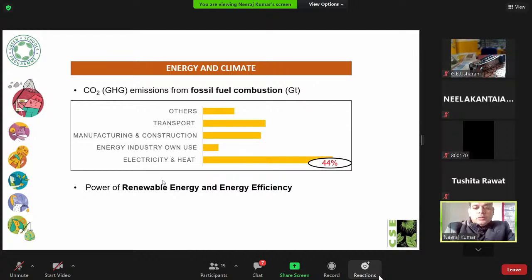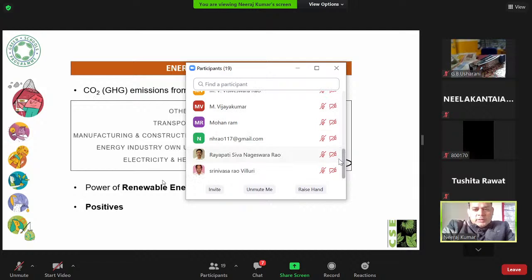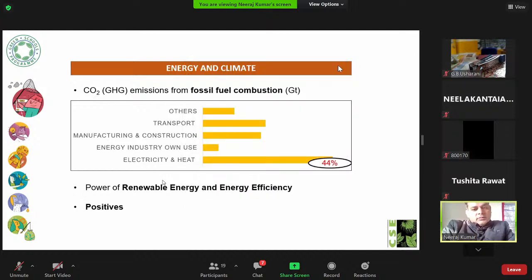Also, we need to shift our energy to renewable energy, and we need to be energy efficient in every manner. So, what are the positive sides of renewable energy and solar energy? You can say easily that it's mature and reliable, affordable, and immediately deployable. Then we have long-term economic and social benefits also. We need to limit warming to below 2 degrees, and make it at least 1.5 degrees. So we need to move to solar energy, or renewable energy sources, in future.